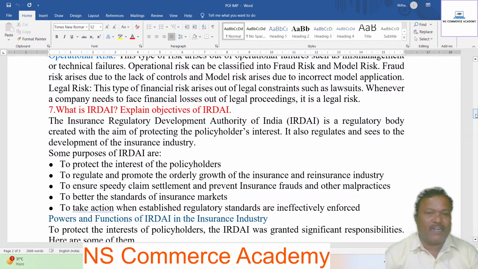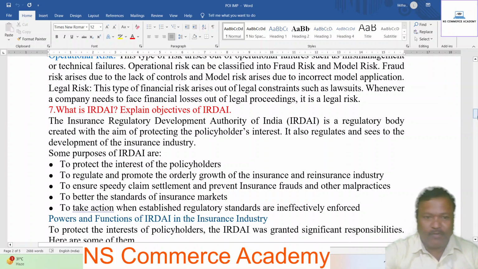Some purposes of the IRDA are, first, to protect the interest of the policyholders. Second, to regulate and promote the orderly growth of the insurance and reinsurance industry. Third, to ensure speedy claim settlement and prevent insurance frauds and other malpractices. Fourth, to better the standards of insurance markets. Fifth, to take action when established regulatory standards are ineffectively enforced.